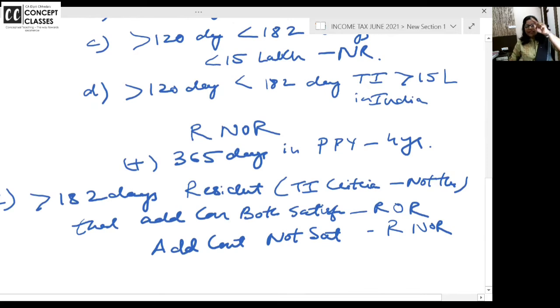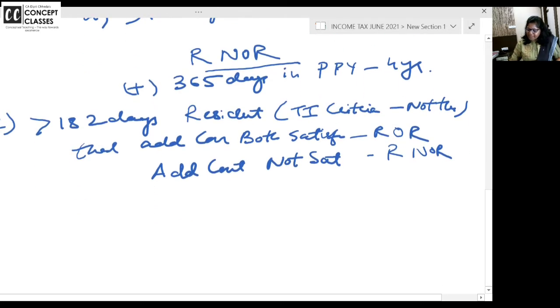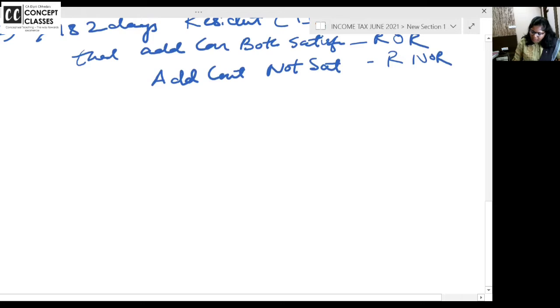Okay, once again. Second, if you are in India for 182 days or more, no problem. But if you are in India for above 120 days and less than 182 days, have you earned more than 15 lakhs in India? Yes. In the past 4 years, 365 days or more you are in India? Yes. Then you are resident but not ordinary resident, permanently, no problem. And otherwise, routine. Now one more amendment is there.